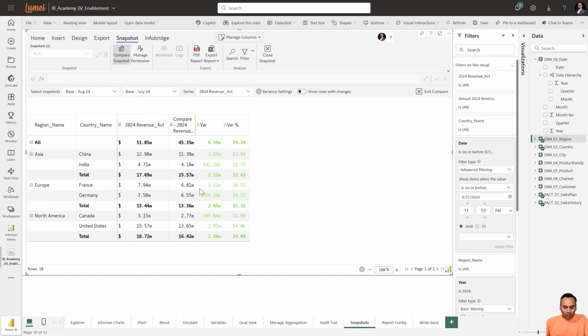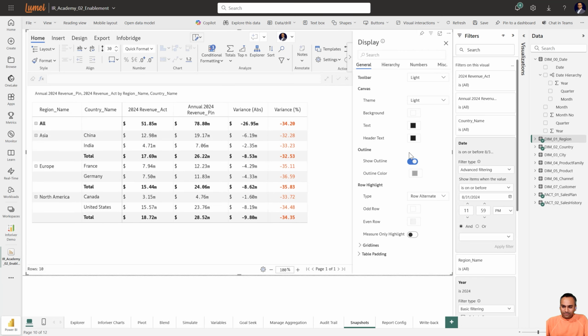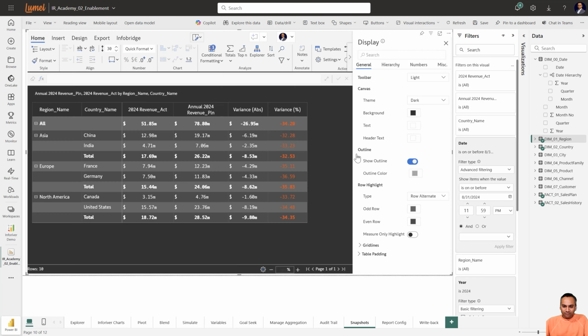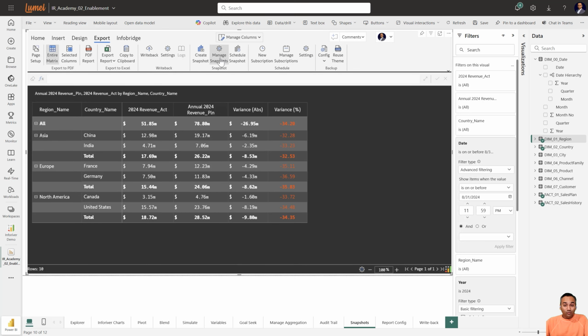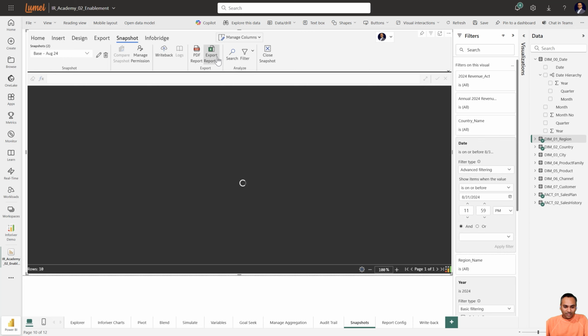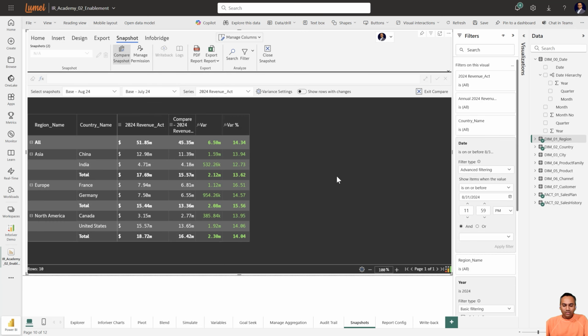If this is not very clearly visible to our eyes, I'd go to home, settings, display, and I'll choose the dark theme. I'll come back to exports, go to manage snapshot this time, and here I'm going to start comparing. Now this looks very pleasing to my eyes. So I'm comparing two snapshots.